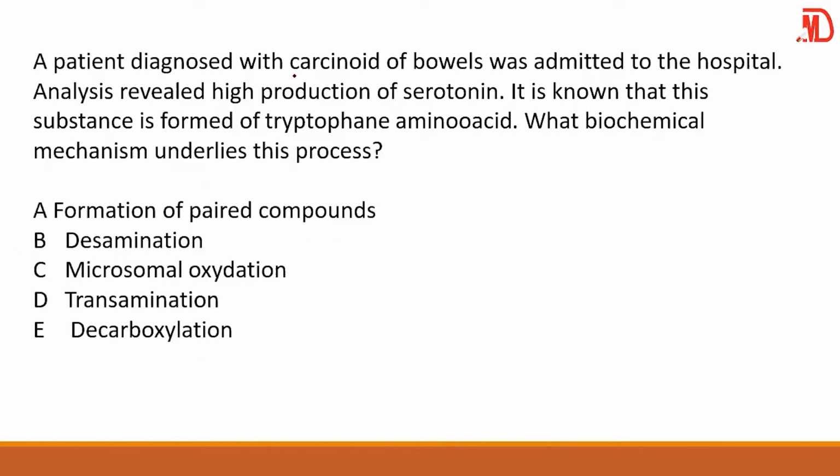A patient was diagnosed with carcinoid of the bowel and was admitted. Analysis shows high production of serotonin. Now, it is known that this substance is formed from the amino acid tryptophan. Of course, we know that serotonin comes from tryptophan. So now the question is, what is the mechanism of action?